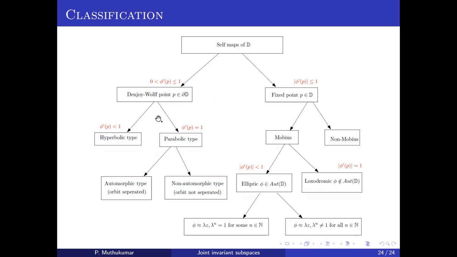If it is on the boundary, and the derivative is equal to 1, then we call it the parabolic case. If it is less than 1, we call it the hyperbolic case. And then there is again the automorphism case and the non-automorphism case, and different things follow. Similarly, if the fixed point is inside the disk, there are the Mobius maps. So whether it is an automorphism or not, we have these different classifications, and we can begin the questions from there.